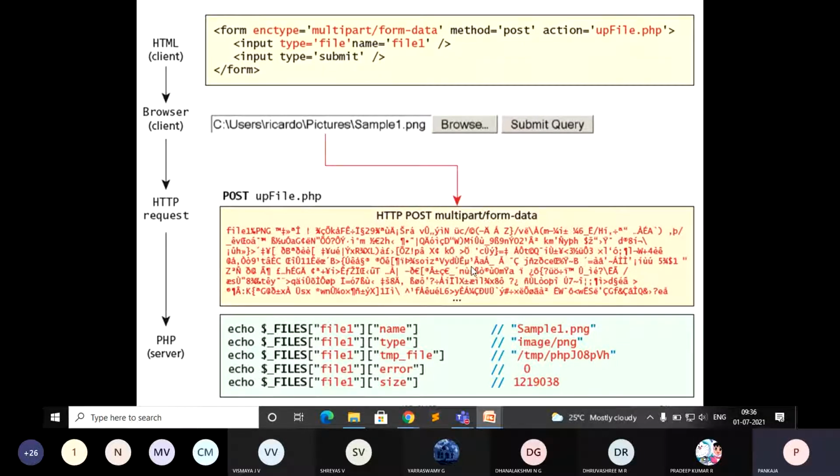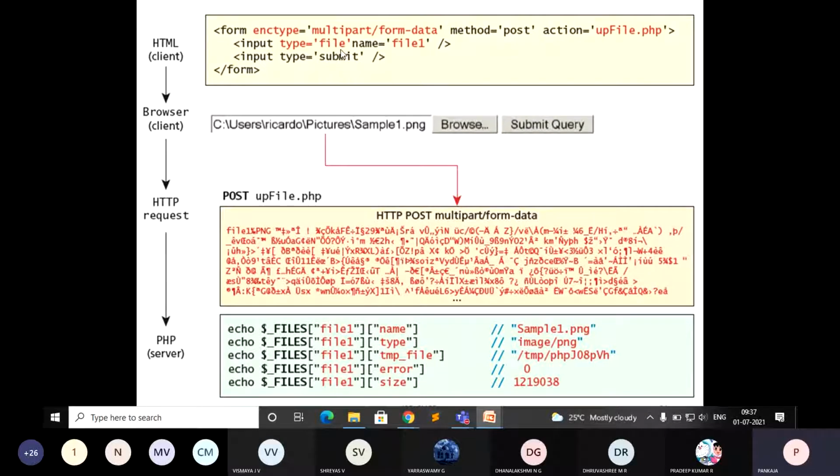The data is encoded. The method used here is post, and the action is where you are going when you submit this file: upfile.php. It is going to execute this server-side script, which performs what it has to once the user has submitted the file.